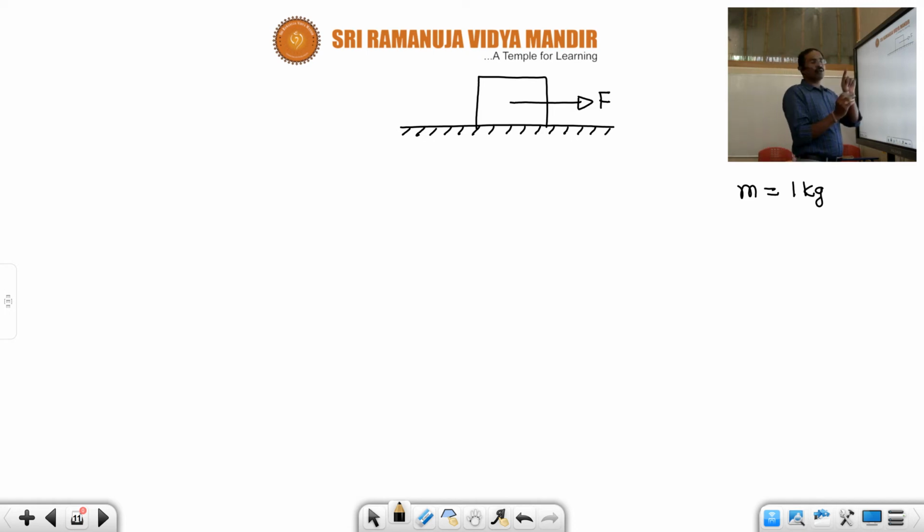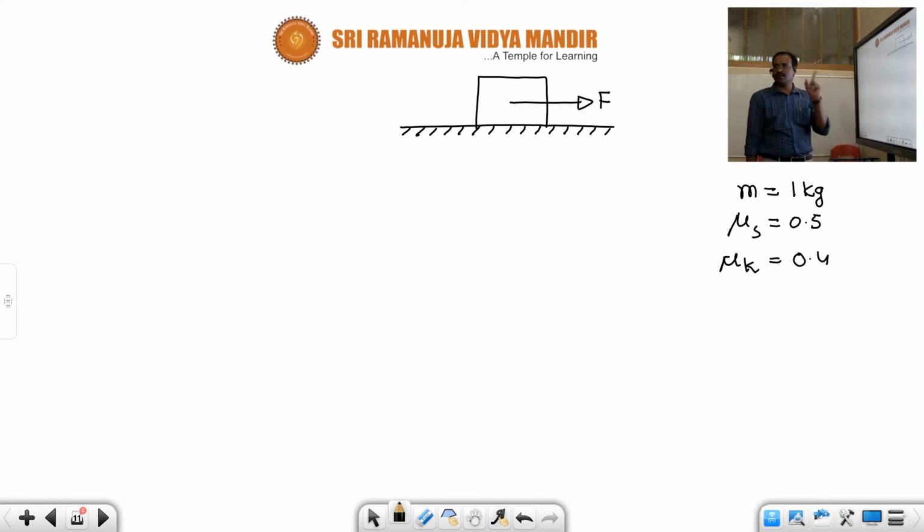Now mu s, the coefficient of static friction, and mu k, the coefficient of kinetic friction, depend upon the nature of the surfaces. Let us say the coefficient of static friction mu s is given as 0.5, and the coefficient of kinetic friction mu k is given as 0.4. Mass given, mu s given, mu k given. Therefore, let us find out the limiting friction, FL.